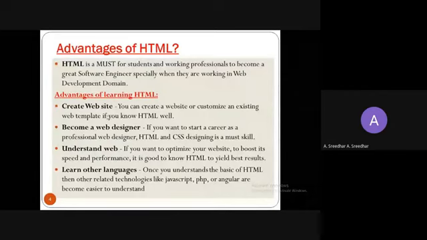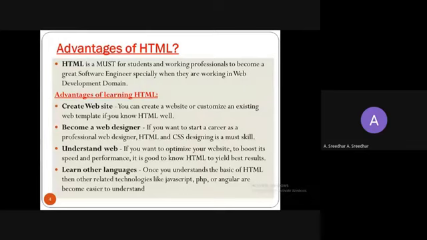Everyone wants to create their own web page, right? Because I want to show my own details on the website, on the World Wide Web. So this is basic and useful for any engineer, and not only engineers, anyone can learn this if you want to show your capability. Using a website, everything will be posted onto the internet. Nowadays, whatever you want to tell others, you do it using the internet, and that comes with HTML.